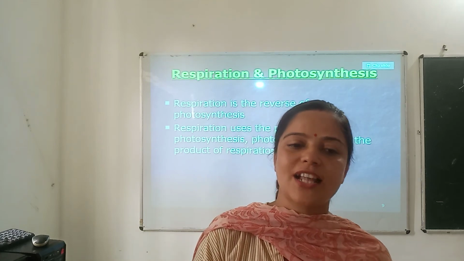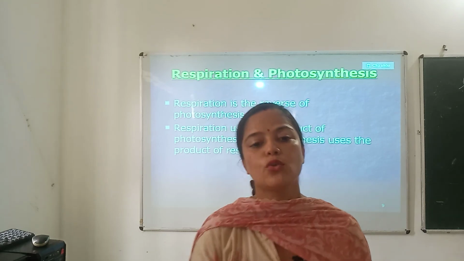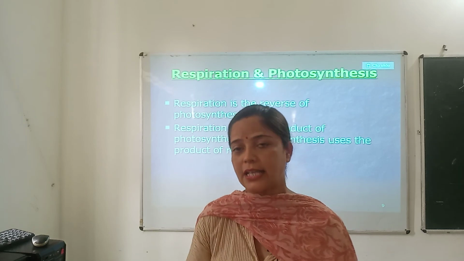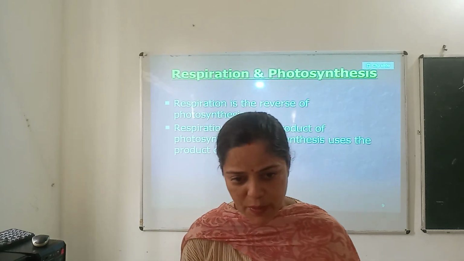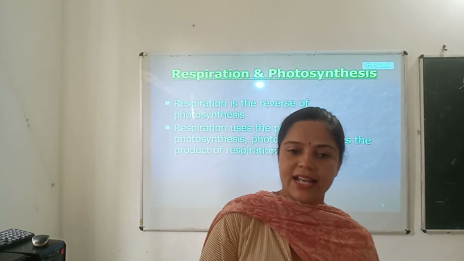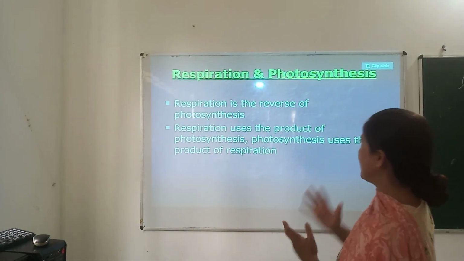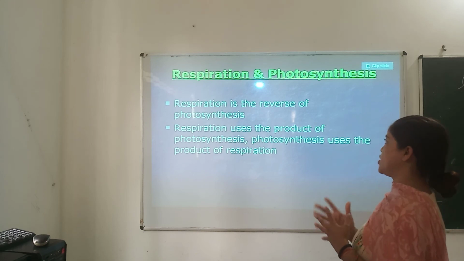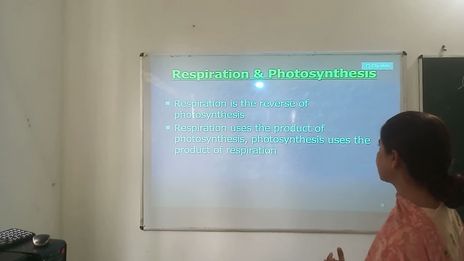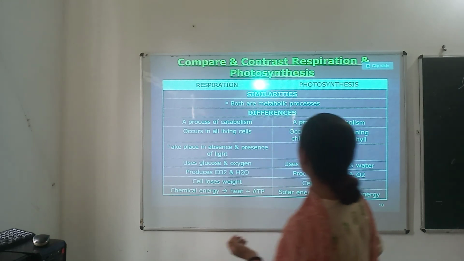Thus, respiration and photosynthesis are two opposite processes occurring in plants. Glucose is produced during photosynthesis, whereas it is broken down during respiration. Energy from the sun is utilized during photosynthesis, whereas energy is produced in the form of ATP during respiration. Respiration is the reverse of photosynthesis: respiration uses the product of photosynthesis, and photosynthesis uses the product of respiration. So,